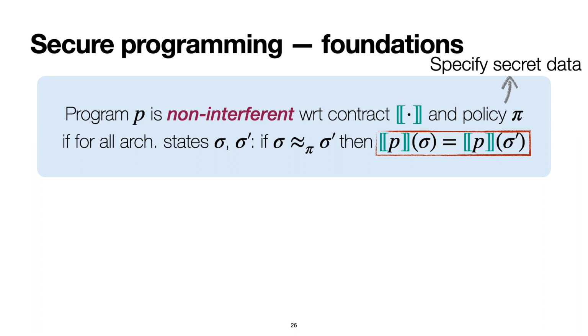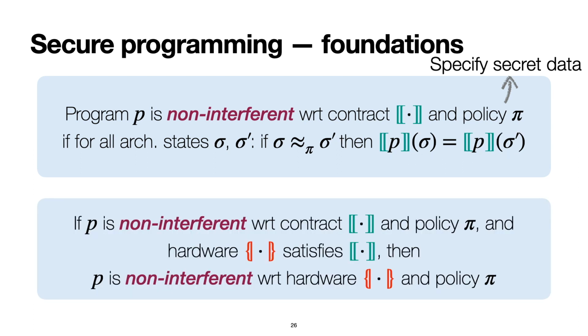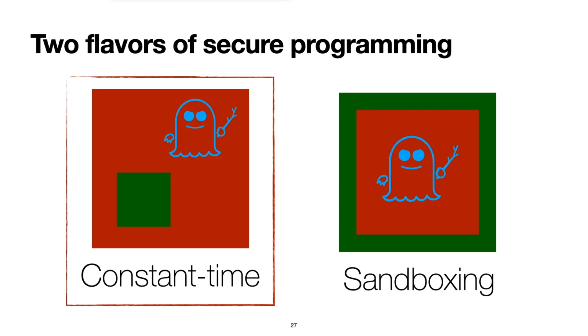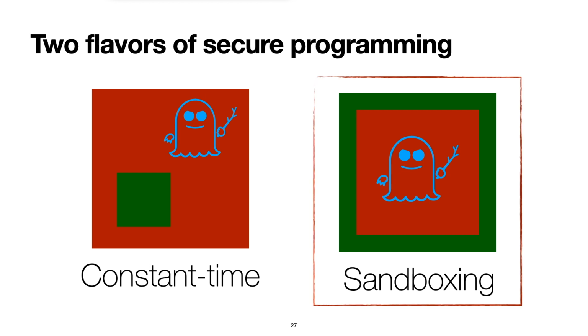This non-interference notion can be immediately connected to hardware. If a program is non-interferent with respect to a contract and hardware satisfies the contract, then the program is non-interferent with respect to the hardware trace semantics. In the following, we consider two flavors of secure programming. First, we consider a constant time scenario where the goal is ensuring that the benign program does not leak confidential data to a side-channel adversary. Second, we consider a sandboxing scenario where the goal is to prevent a potentially malicious program from accessing confidential data outside of its sandbox. We now show how contracts can be used for both of these scenarios.